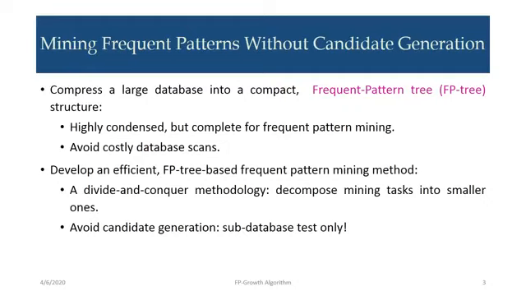Next is to develop an efficient FP tree based frequent pattern mining method. This includes a divide and conquer methodology which decomposes the mining task into smaller ones. Suppose we have a large database, we divide it into smaller databases, then find the tree and branches of the small database, then we can integrate those parts to form the full result. Avoid candidate generation, sub-database test only.